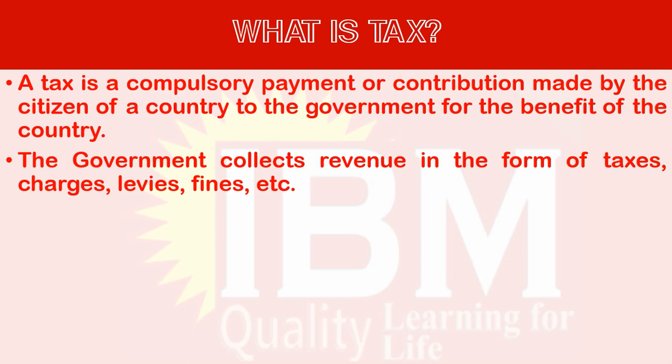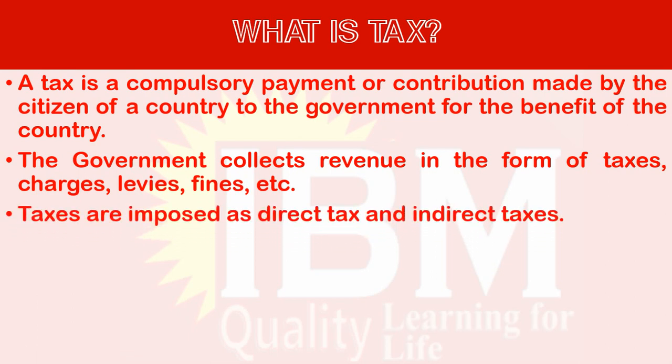And levies. Levies are another category of government charges. For example, business levies: if you want to renew a business license, you have to pay a levy. Fines: if you have made a legal wrong, then you will be fined. The penalty is paid to the government, and it's a sort of government revenue. So we have to understand the government gets different types of revenue, and tax is one of the revenues. Here we are going to talk about the taxes only, mainly.